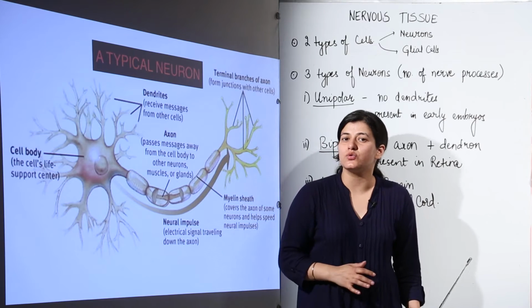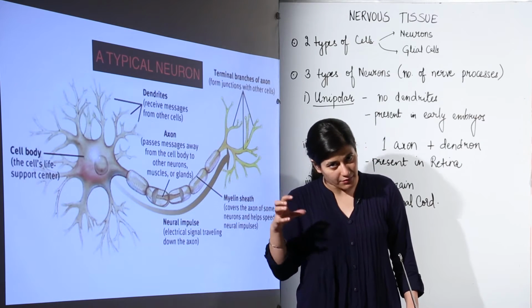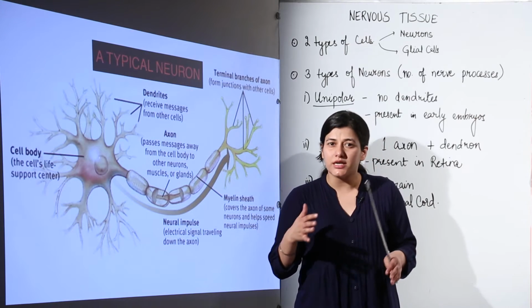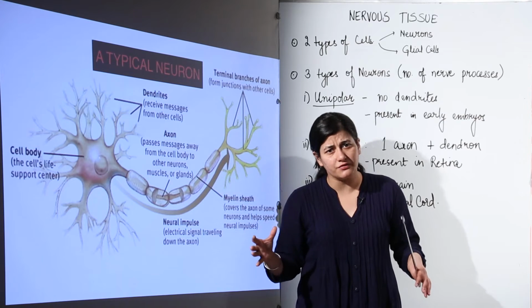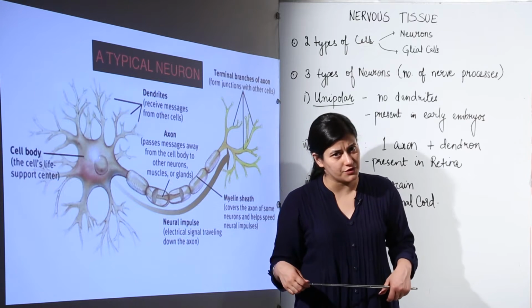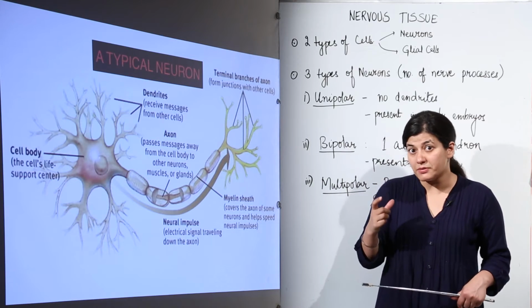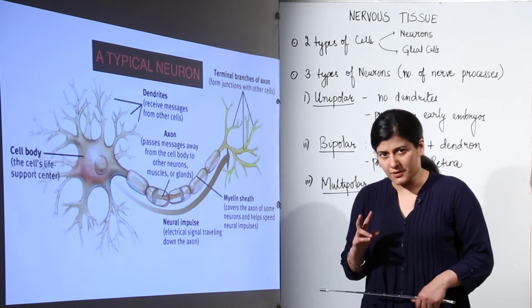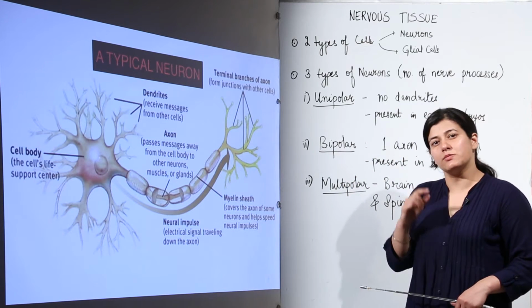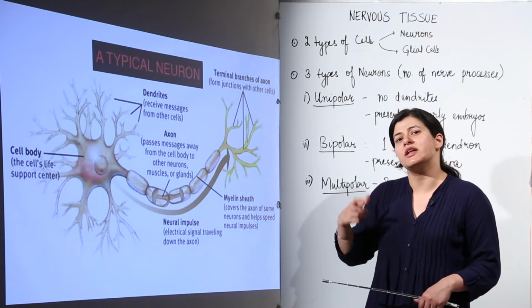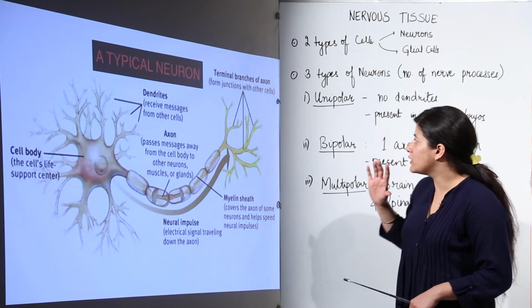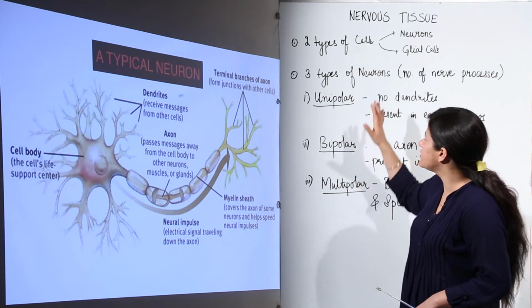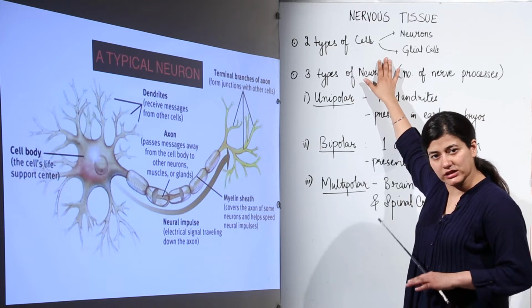So this nervous tissue, like other tissues of the animal body, the epithelium, the muscular tissue, and the very extensive connective tissue that we have discussed, is a little bit simple. Though it performs very complex functions, it is simple because it has only two types of cells, of which one cell is the most important one, and the other is for the nourishment of the important cell. When I say these terms, it must be coming to your mind that I am talking about the neuron. So there are two types of cells present in the nervous tissue.